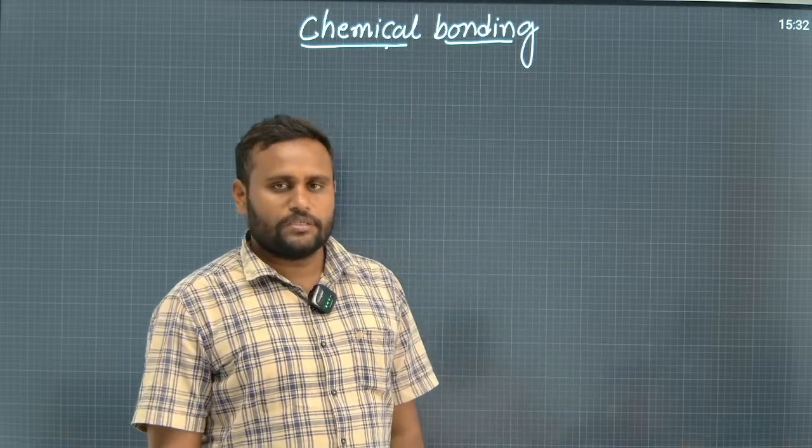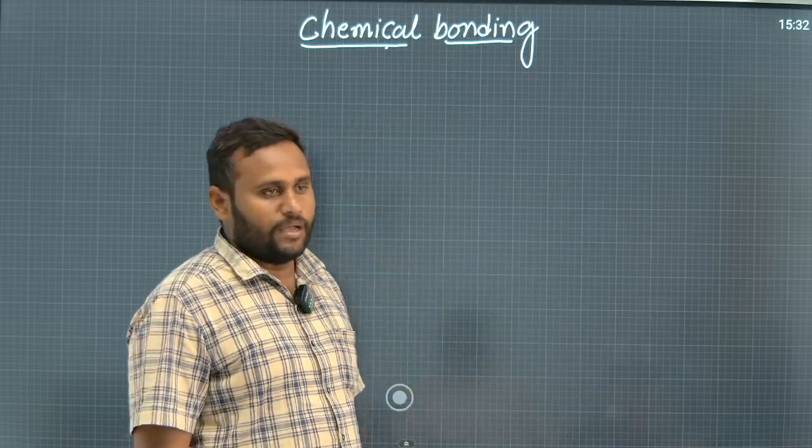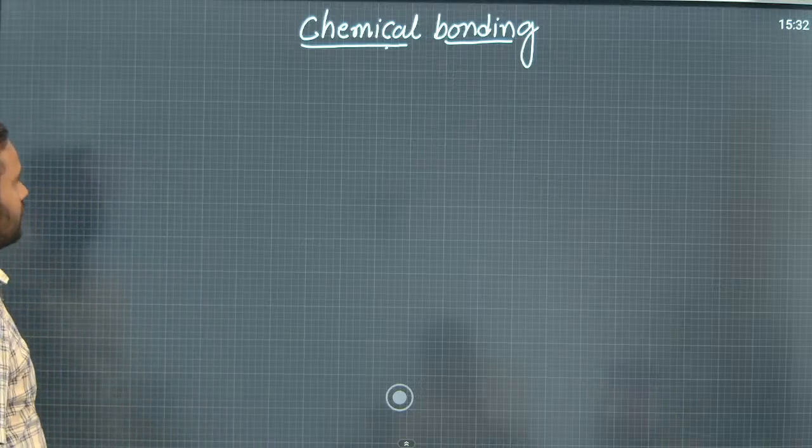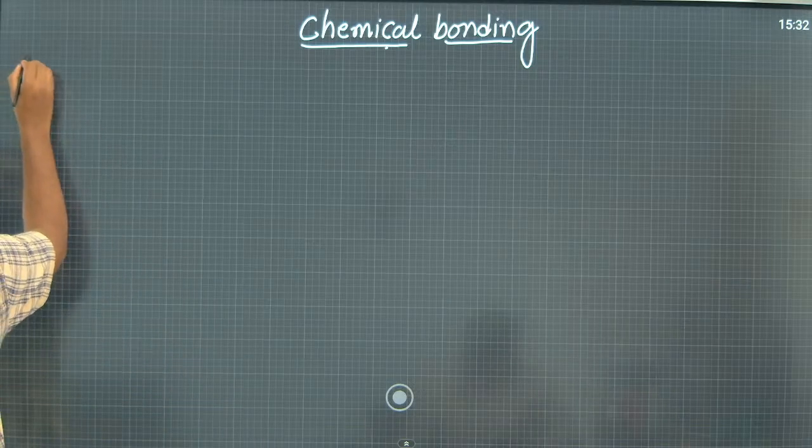In this video lecture, I am going to explain the chemical bonding concept. So what is chemical bonding?